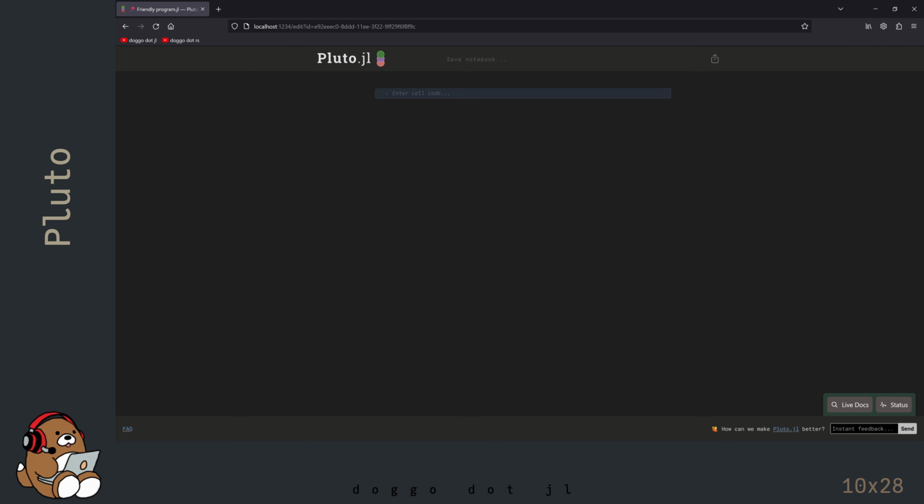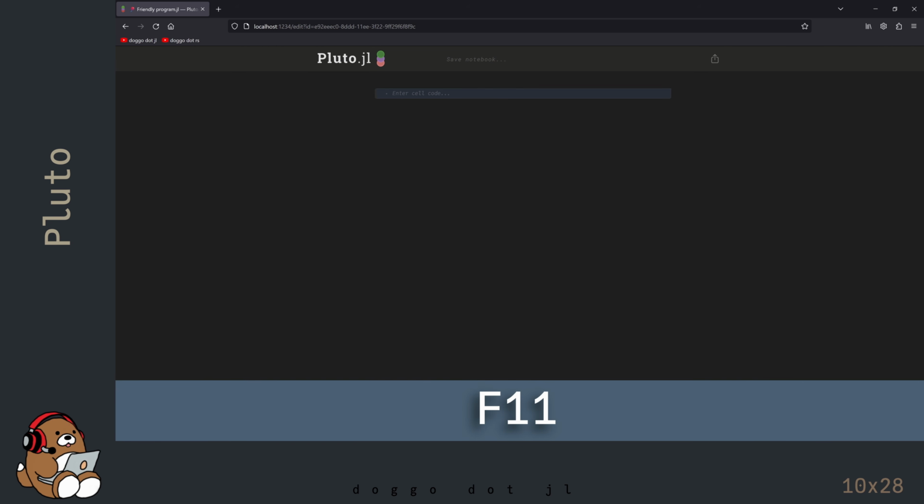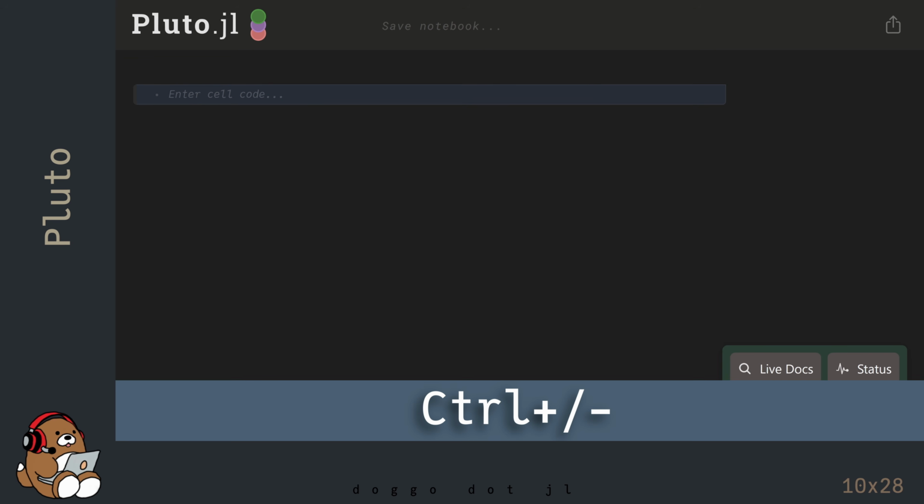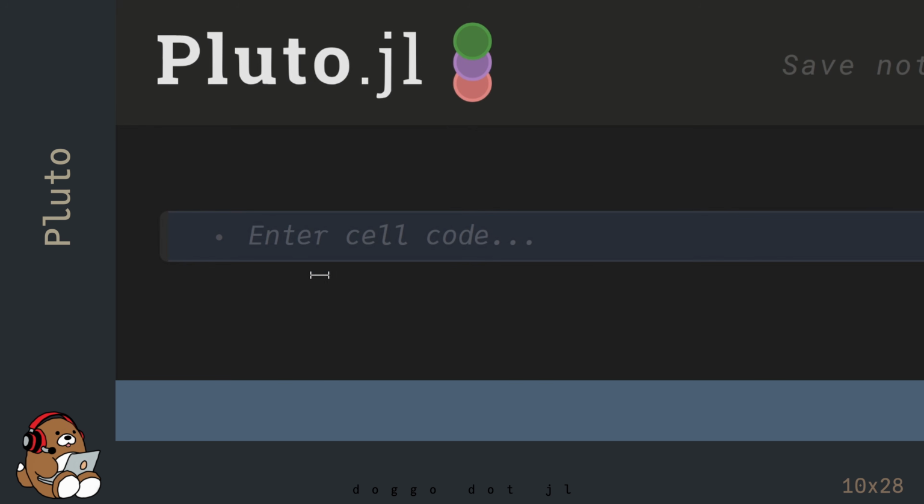Since this is just a web browser page, you can use these same key bindings to adjust the browser window. You can maximize the browser window by hitting F11. You can use Ctrl plus or Ctrl minus to increase or decrease the magnification. In the blank cell, type in the Julia code for Hello World.